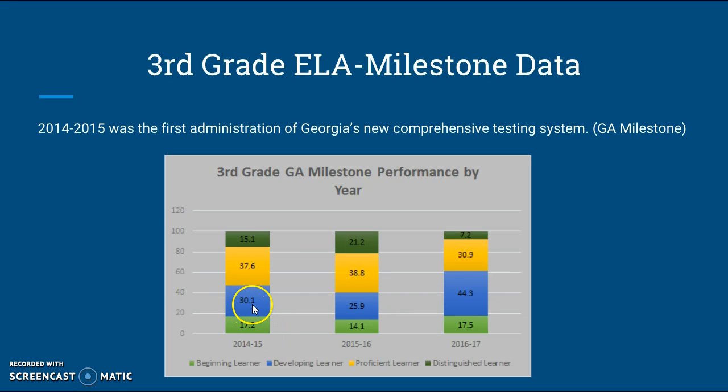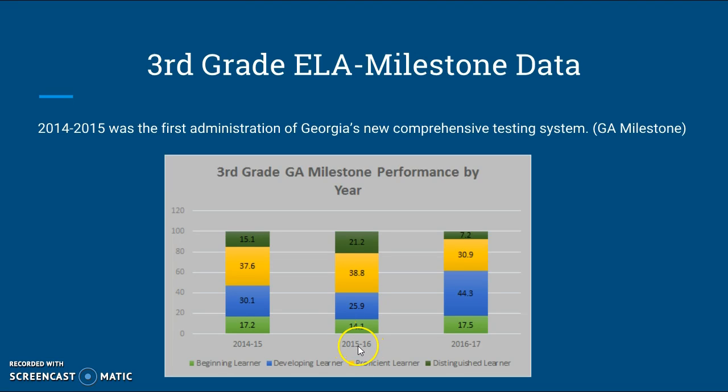We had 30% developing learners. We had 37% who were proficient learners, and 15% who are distinguished learners. At Center, we strive for 3s and 4s, proficient and distinguished learners, but we had 17% who didn't pass the GMAS, who were beginning learners.